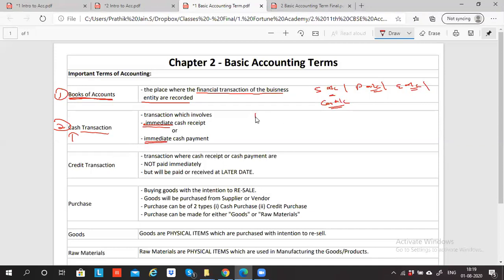For example, I am a businessman. So the businessman will sell goods to a customer. Yes, I will, sir, sell my goods to the customer. So when I sell the goods, will the customer take the goods and go off, or in return do they have to pay me cash? They have to pay cash. So I'm giving goods with one hand, and in the other hand I'm taking cash. So can I say in this transaction that it involves immediate cash receipt? Can I say the business is immediately receiving the cash? So this transaction is called cash receipt.